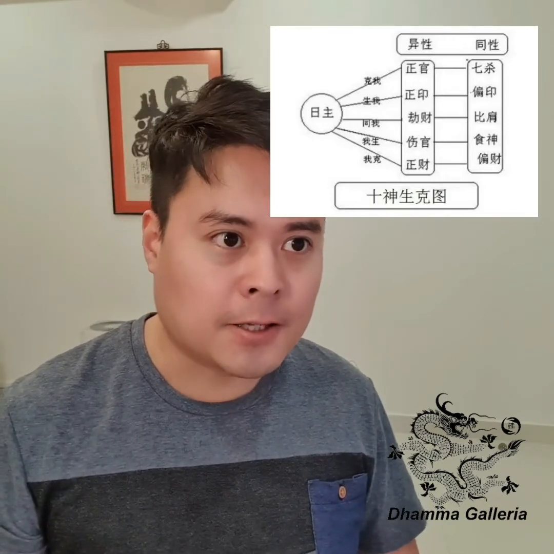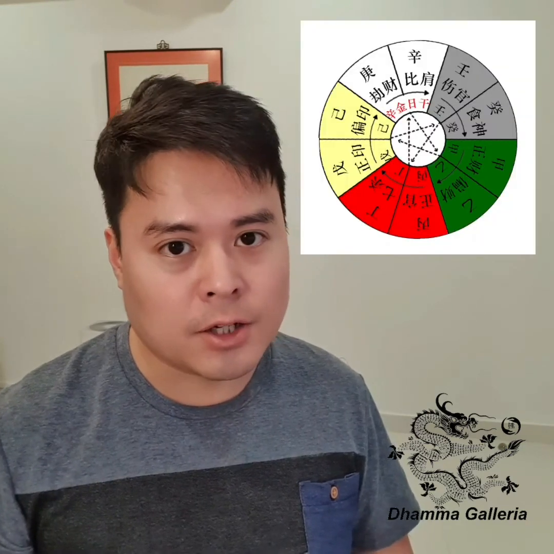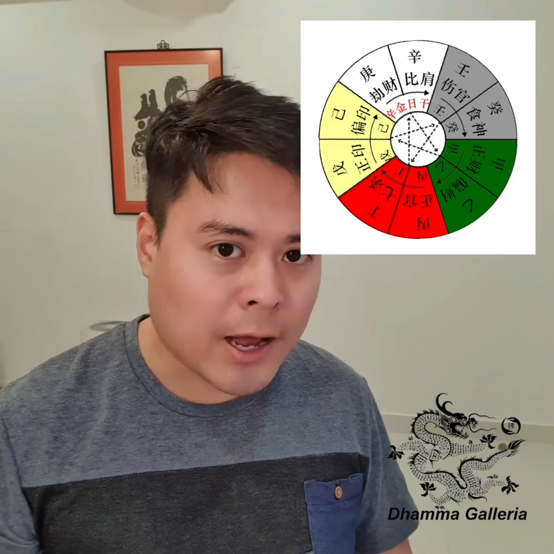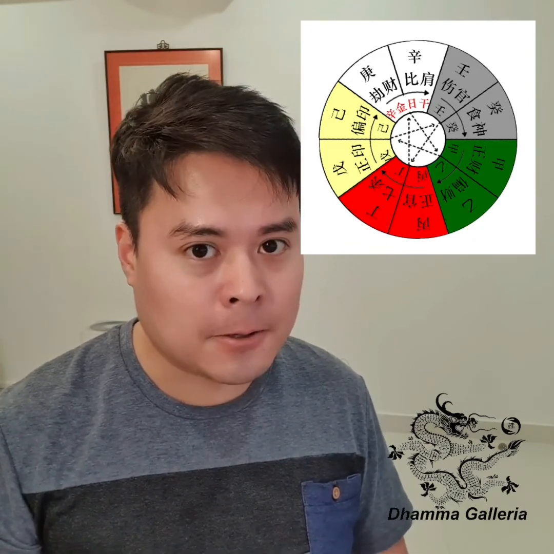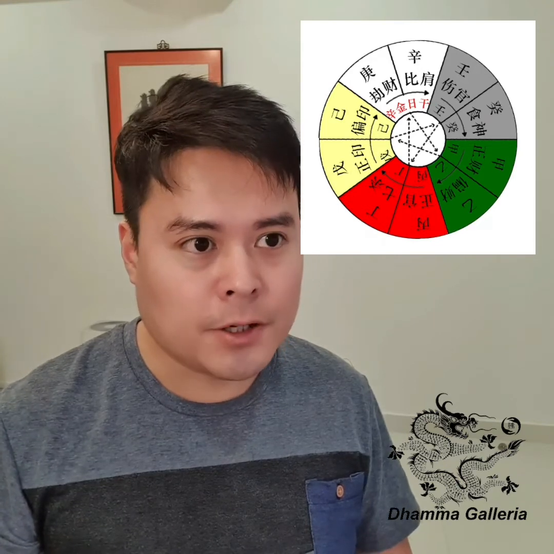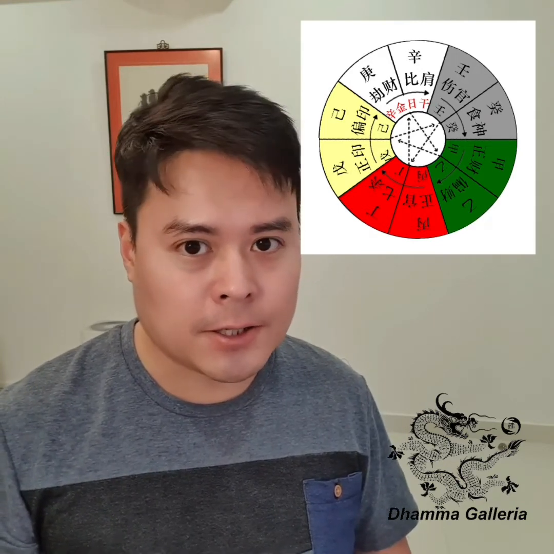The element that is the same as your day master is considered your friend or companion element. For example, if your day master element is wood, other wood elements within your birth chart will be considered your friends or companions. This element represents your friends, colleagues, and siblings. These elements that are the same as your day master are called Bi Jian or Jie Cai in Mandarin Chinese.